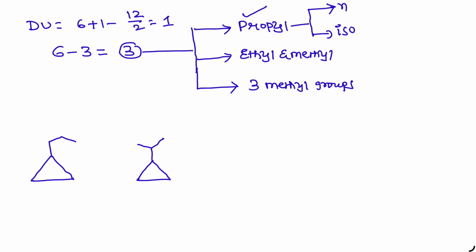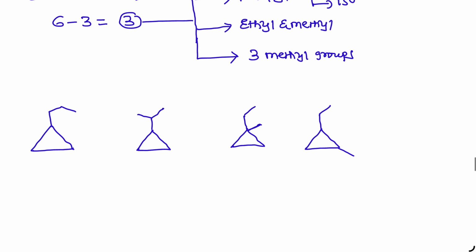This combination is over. Next, ethyl group, methyl group on same carbon, ethyl group, methyl group on adjacent carbons.